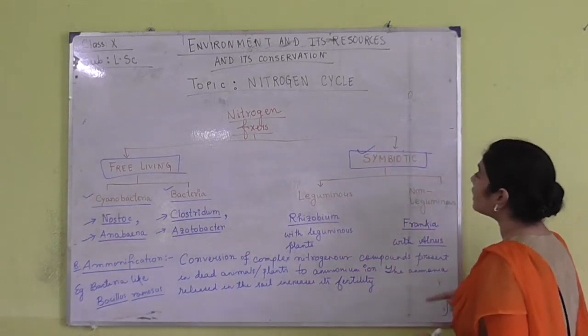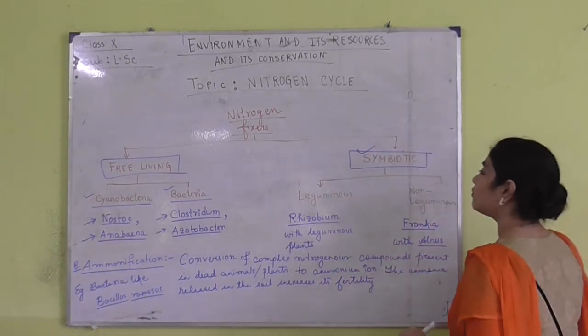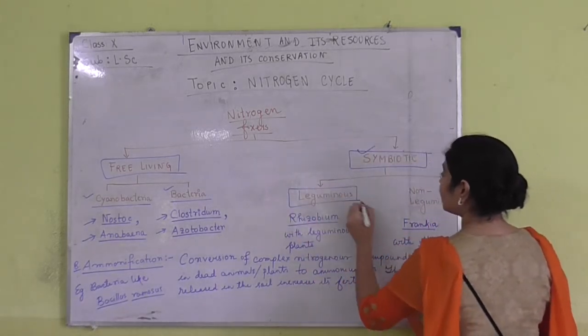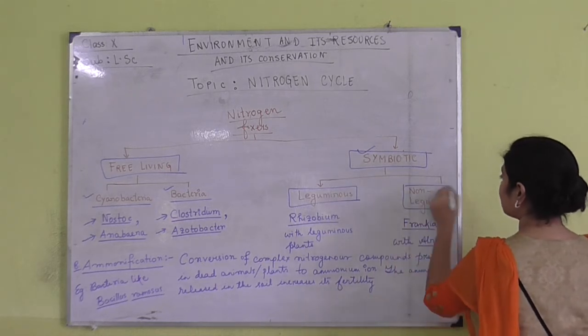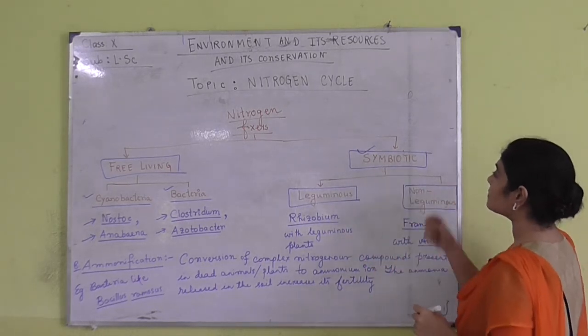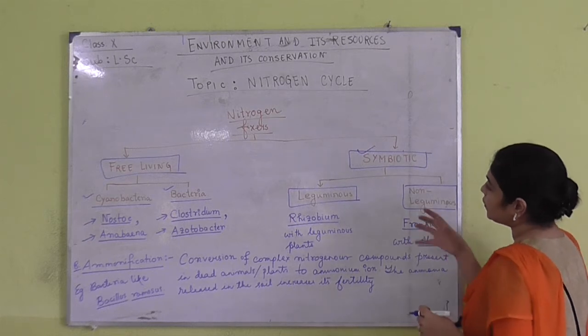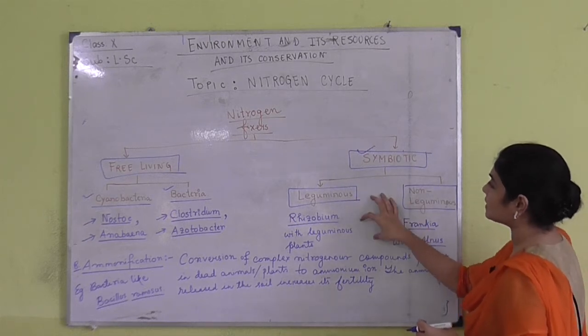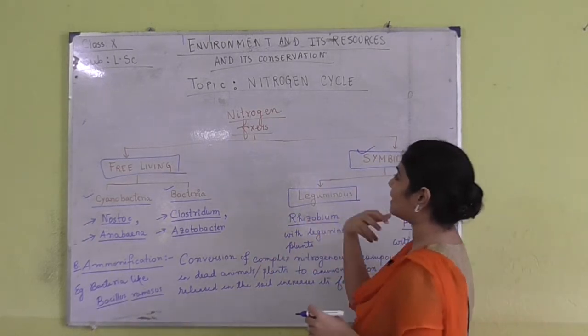Whereas symbiotic ones are of two types, leguminous bacteria and non-leguminous bacteria. Here, in symbiotic nitrogen fixation, there are certain bacteria which get into a give and take policy.